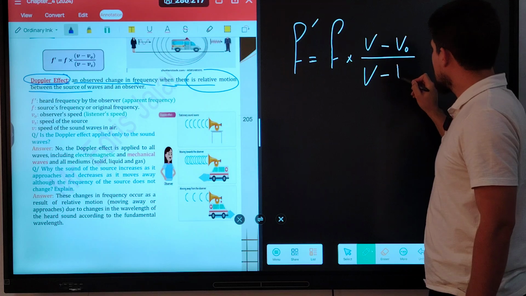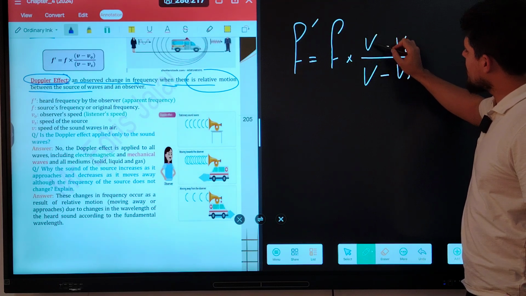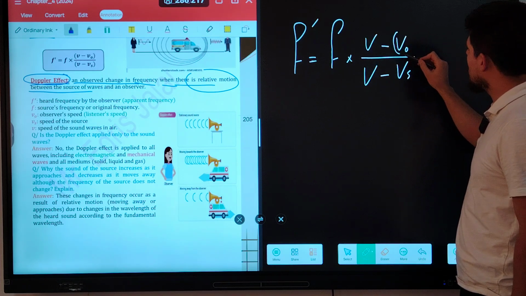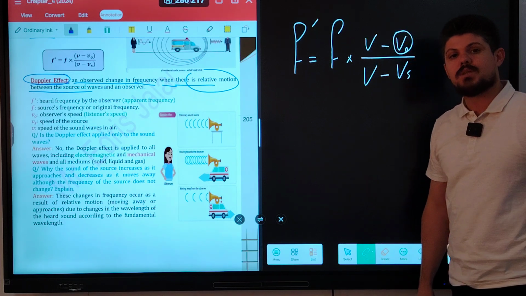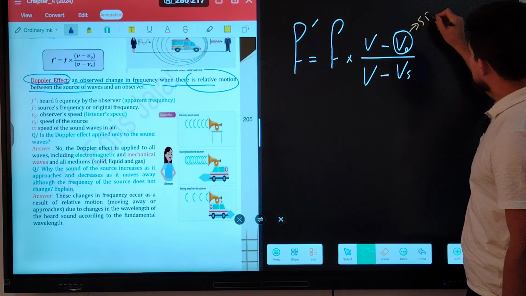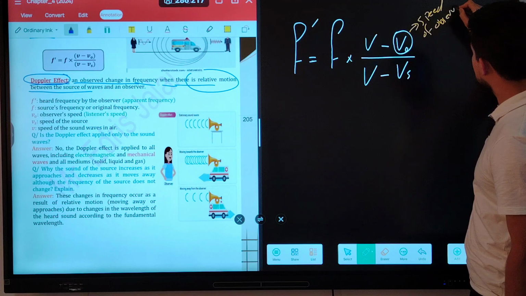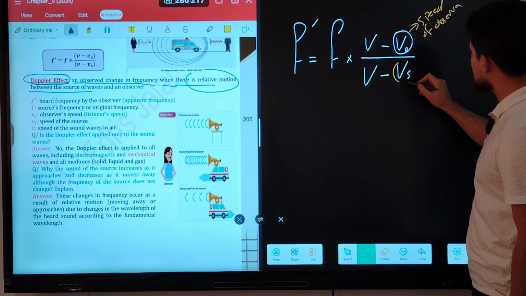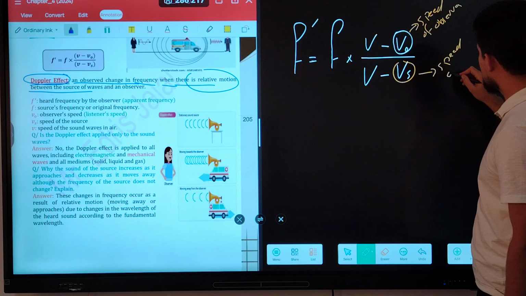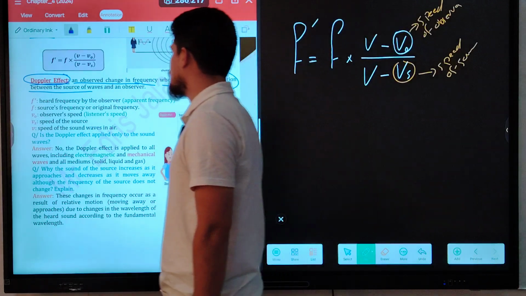vo, vs. What do you mean by these two v's? v is the speed of sound in the air, constant. What about vo? The speed of the observer. What about vs? Speed of the source. Velocity of the source or velocity of the observer.